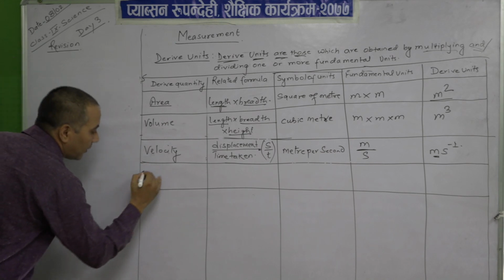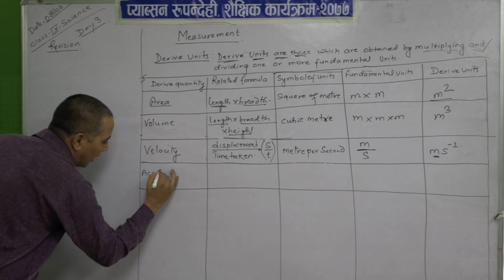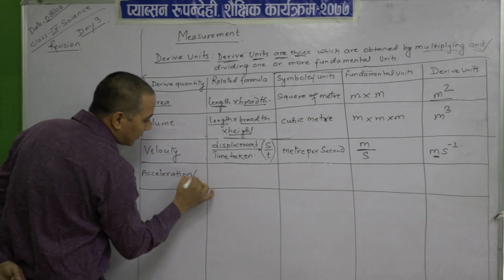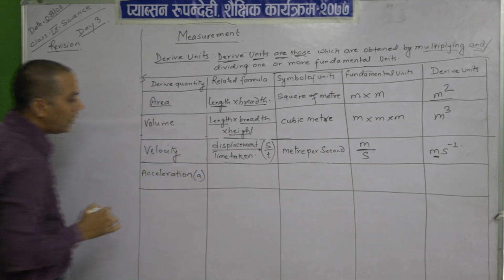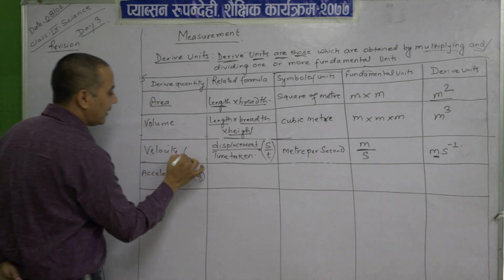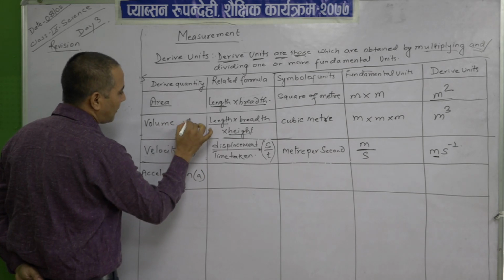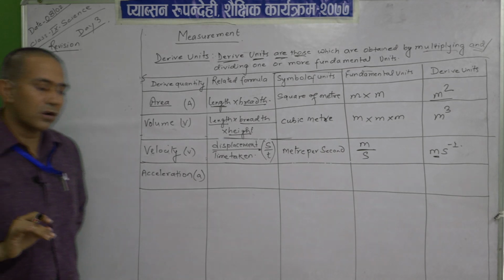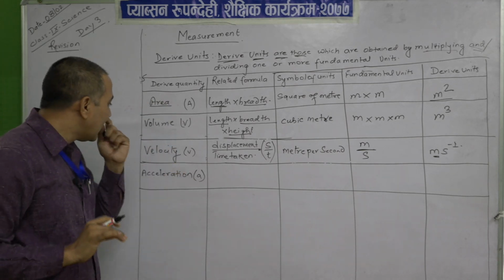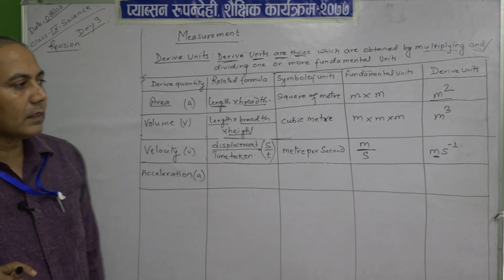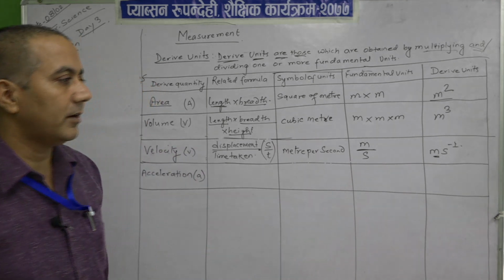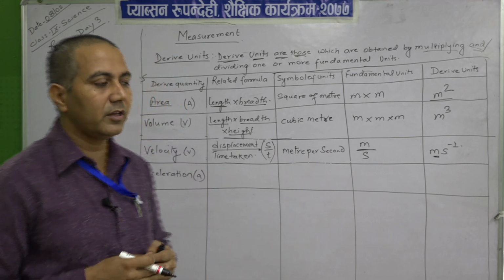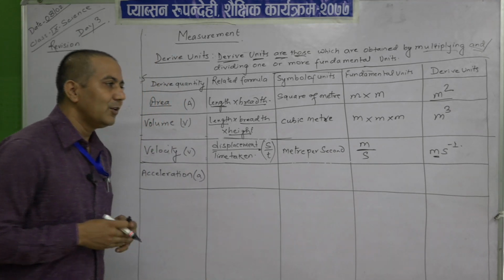Let us try more, so that the more you try, the more clear you will be. Acceleration. Acceleration is denoted by small a. Now, acceleration means what? You have gone through this from class 6 also, you know very well.